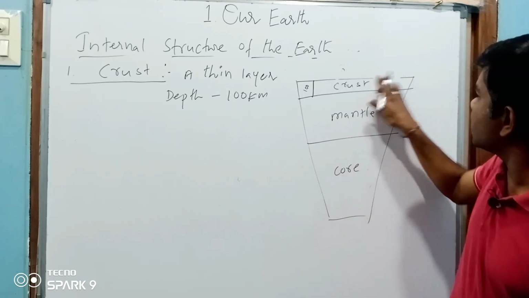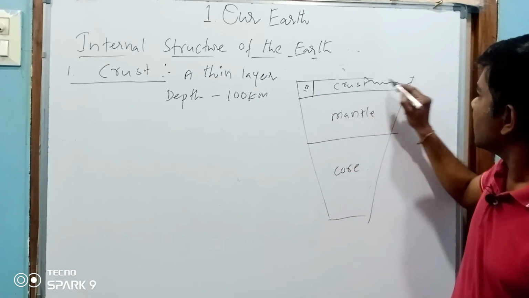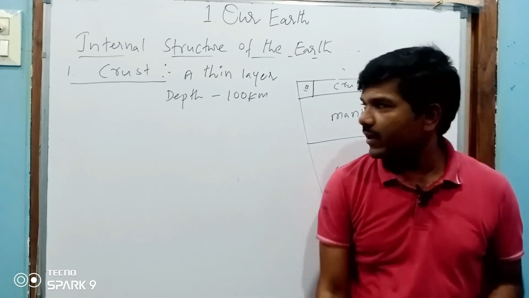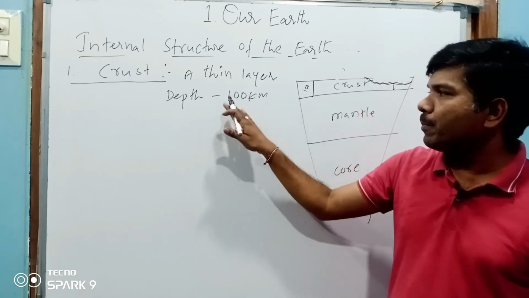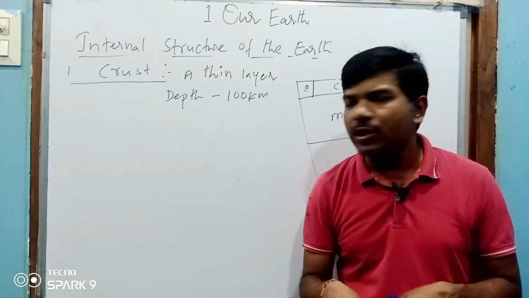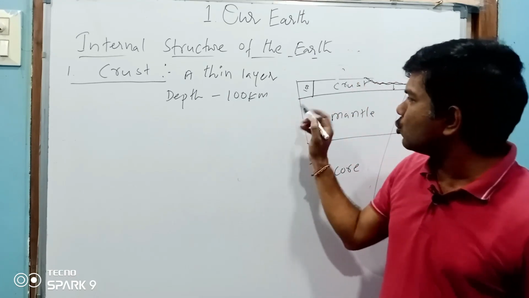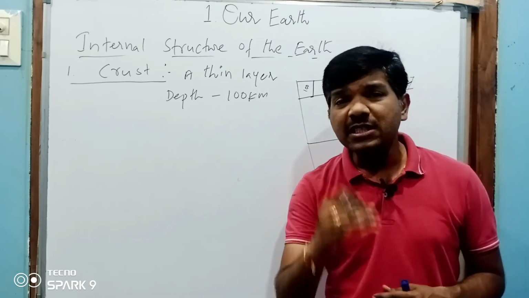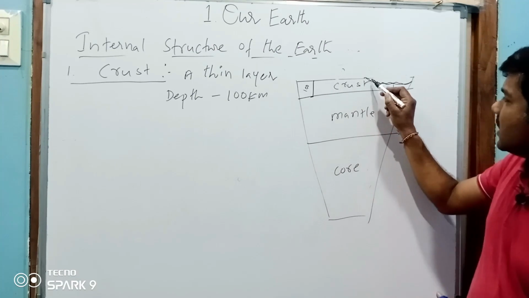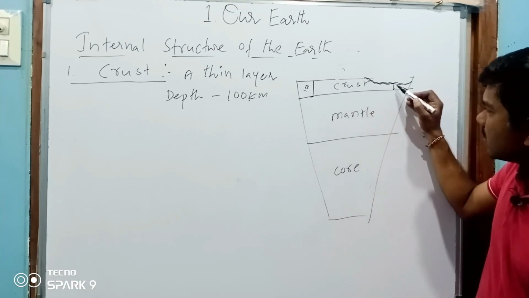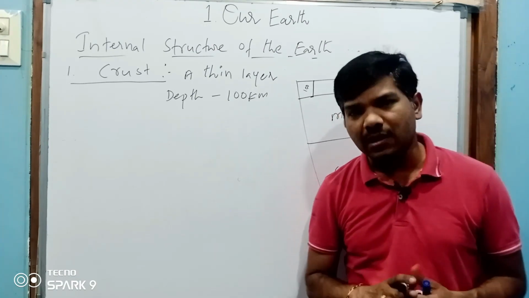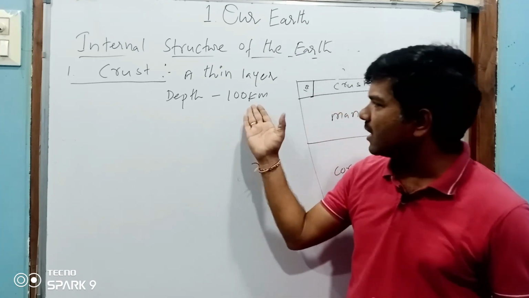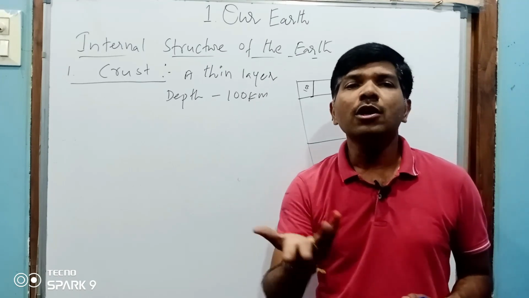But in the ocean, the depth decreases. On the land where we are living, from the top soil to the bottom it will be 100 kilometers. But wherever there are seas or oceans, this depth decreases. If it is 100 kilometers, it may be 30 or 20 kilometers there.